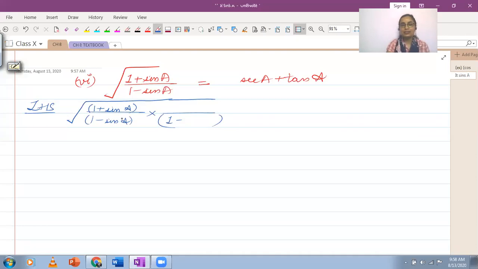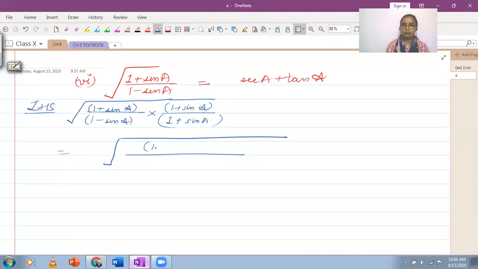For rationalizing the denominator, what are we going to do? In the denominator, we have 1 minus sine A, so we are going to use 1 plus sine A and multiply in the numerator and denominator with the same expression. So, did anyone simplify by the time? This is the numerator.